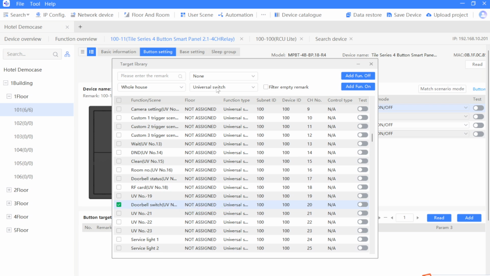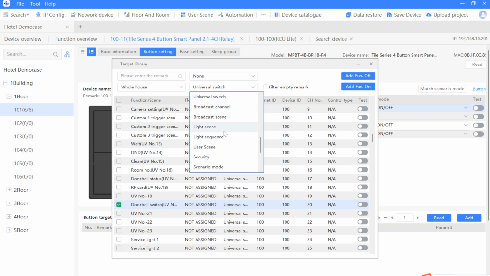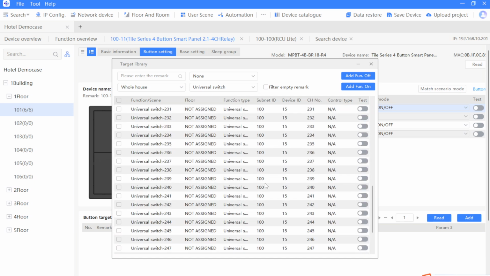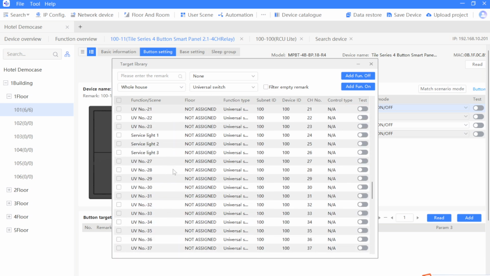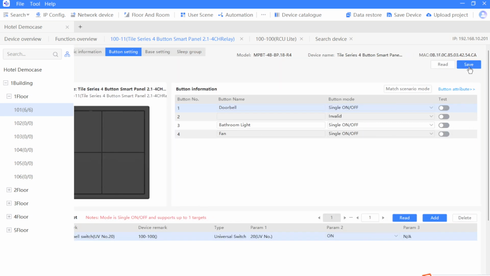So you have to go to universal switch page and then scroll down and find this universal switch. It's called doorbell switch, and then add function on. Then click Save. You will be able to control the doorbell.